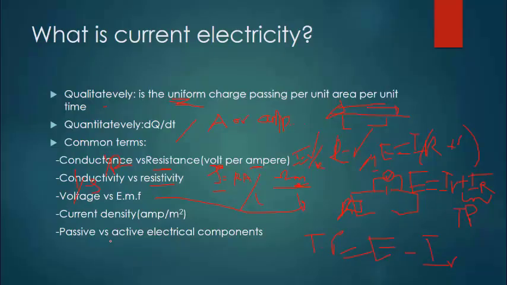Again, we have current density. Current density is simply the current divided by the cross-sectional area of a conductor. That's the current density, given by these SI units.